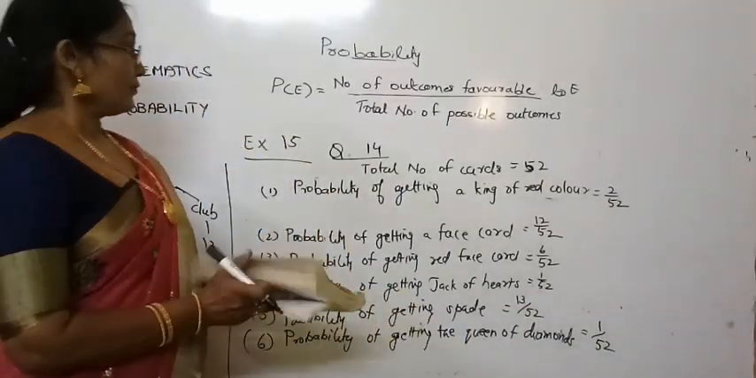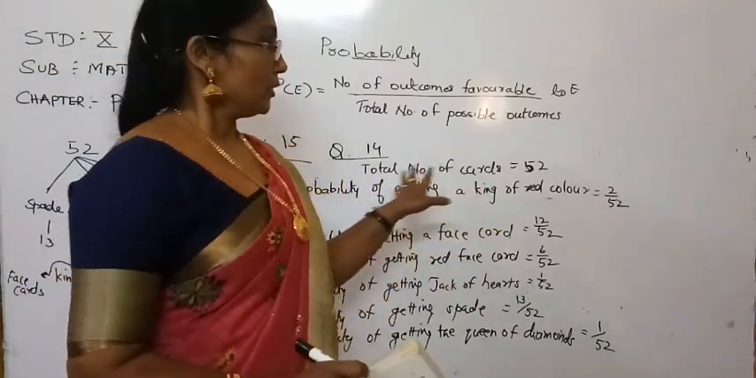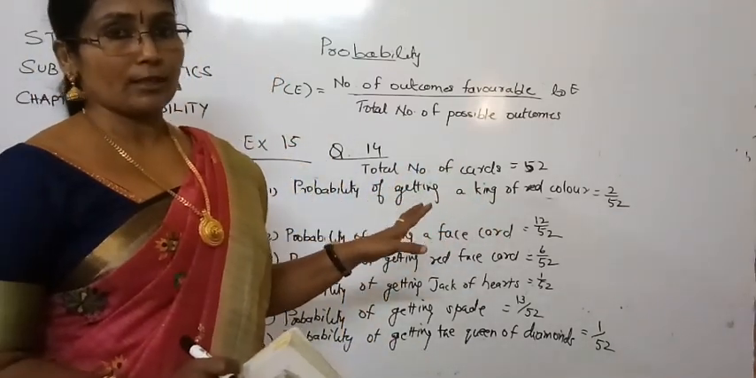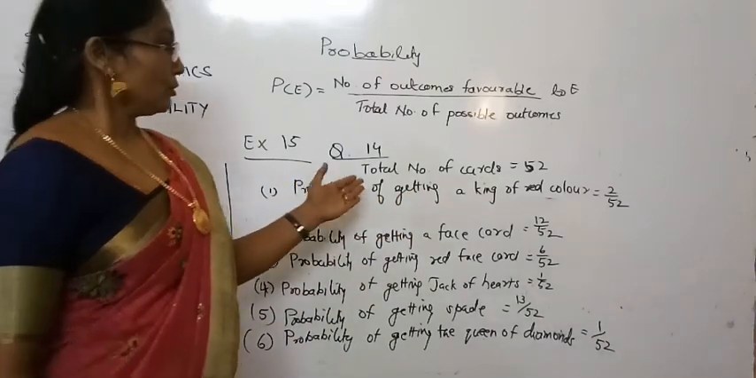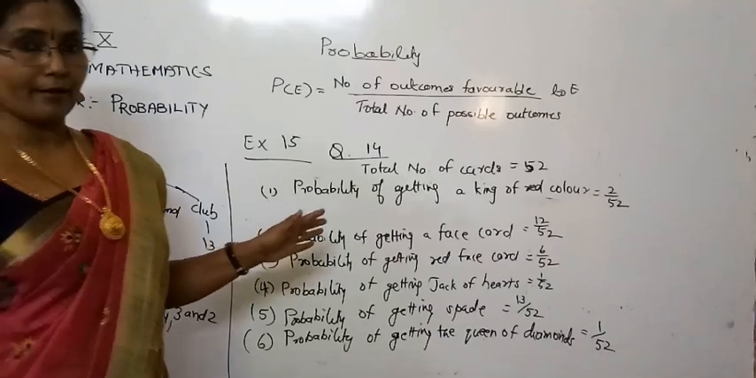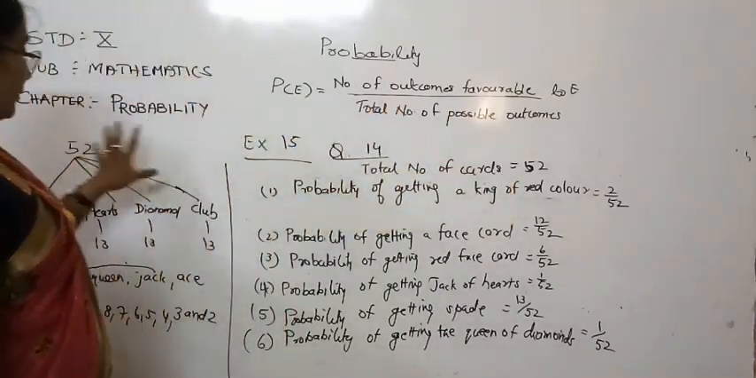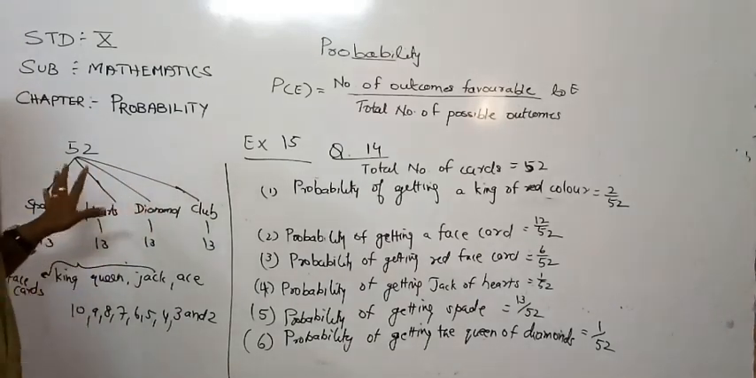Now, exercise 15, question number 14. I already explained to you yesterday about the card sums, related to playing cards. So you know the various cards. How many cards are there in a deck? Total number of cards is 52. Is it right? And how it is divided, that you have also learned.